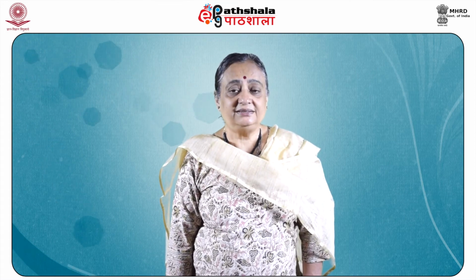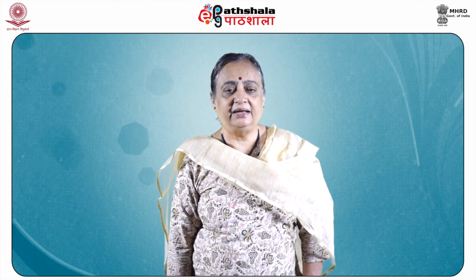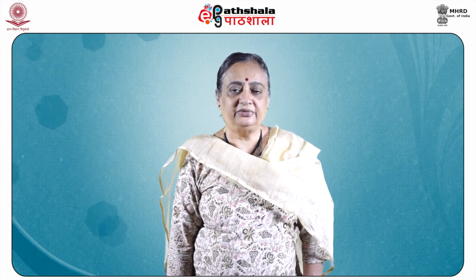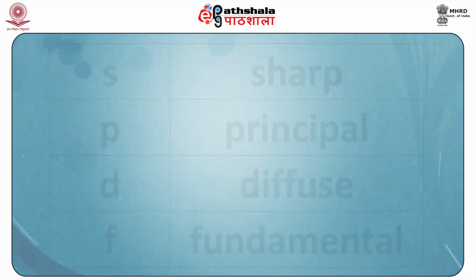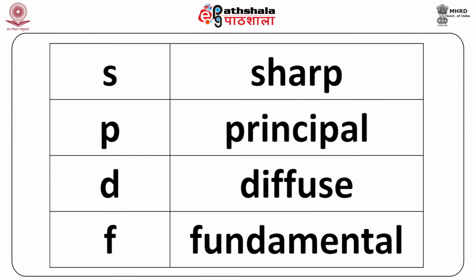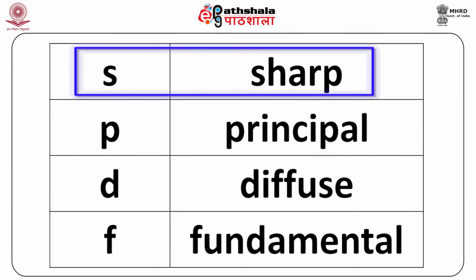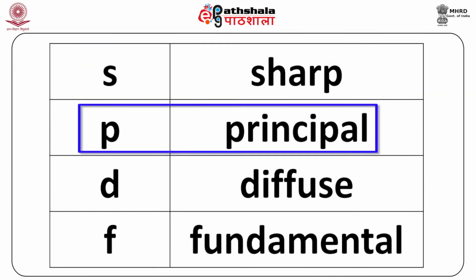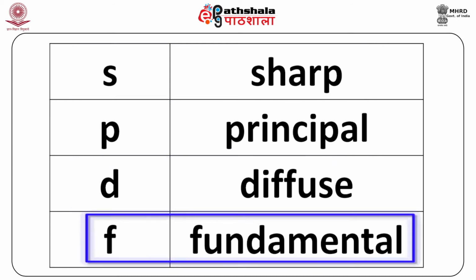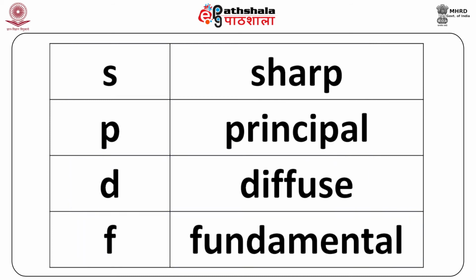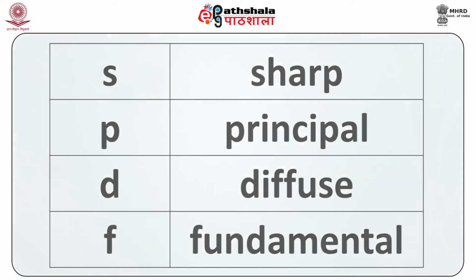I said that these S, P, D and F notations had come from spectra. Now this is what they denote. S stands for sharp, P for principal, D for diffuse and F for fundamental, and so you have these letters S, P, D and F because this is how the lines appeared when the spectra were observed, and these are the notations for the atomic orbitals that came from these labels.